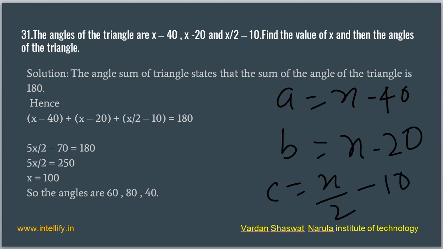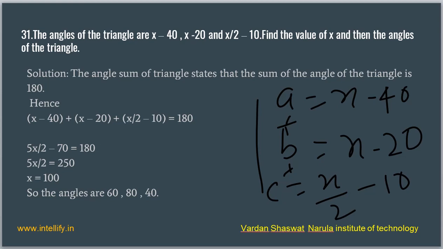Now we know the sum of the angles of a triangle is 180 degrees, that is the angle sum property. So we can say that A plus B plus C equals 180 degrees. So we put the value of A equal to x minus 40, plus x minus 20, plus x by 2 minus 10, which equals 180 degrees. Using this we can obtain the value of x equal to 100. This is the value of x.